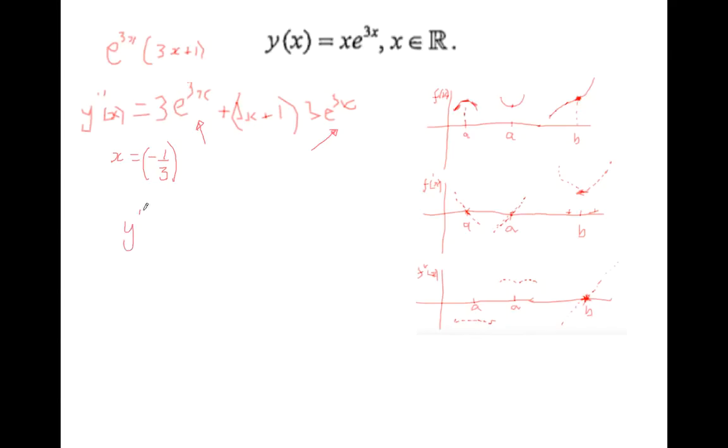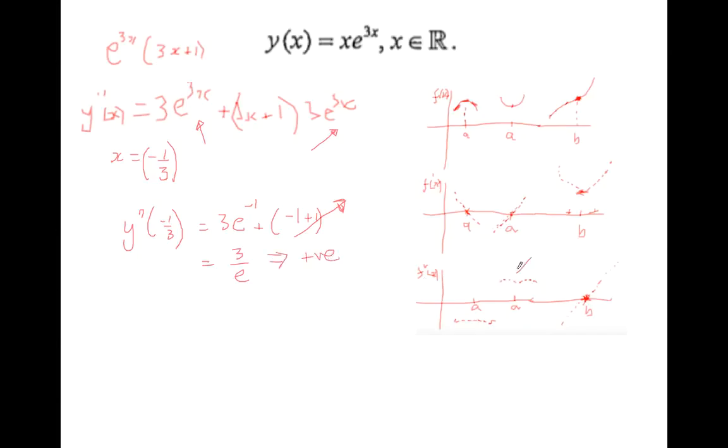So y double dash of negative 1/3 equals 3 into e to the 3 times negative 1/3, that's e to the negative 1, and that's 3 times negative 1/3 is actually negative 1, plus 1 is 0, so that'll just take out that second term. So that's actually 3 over e, so that's positive.